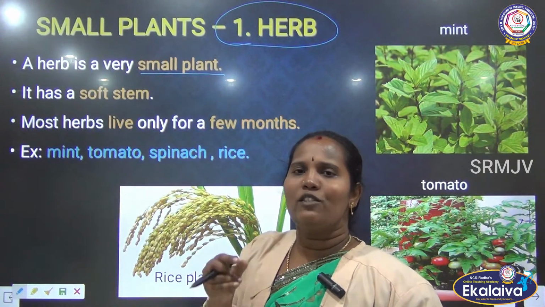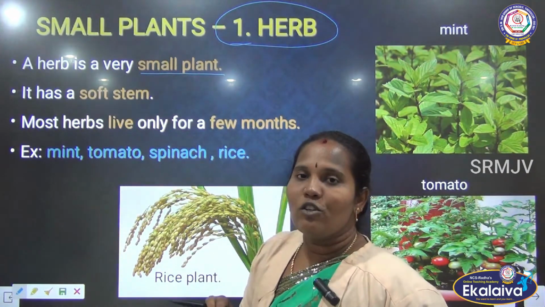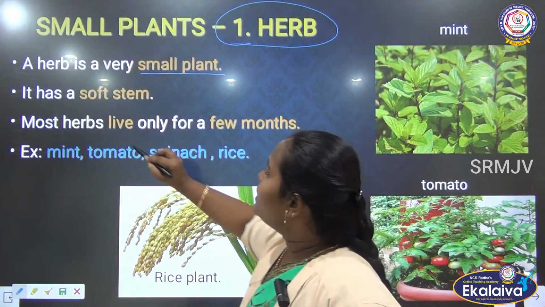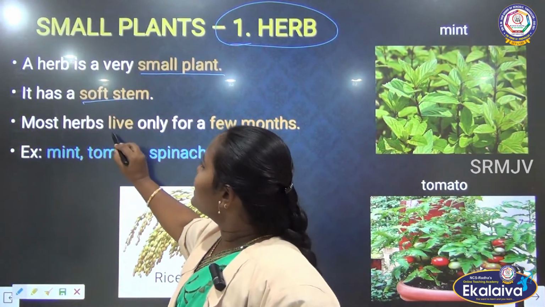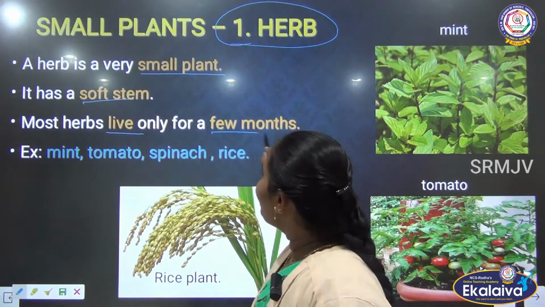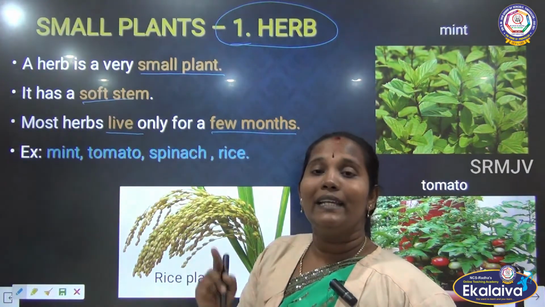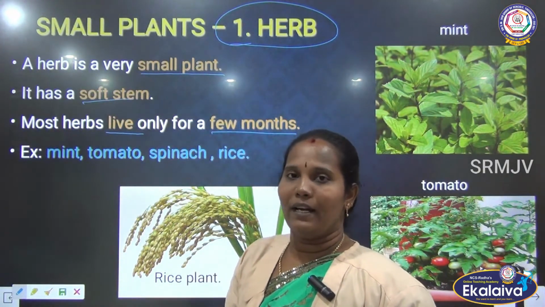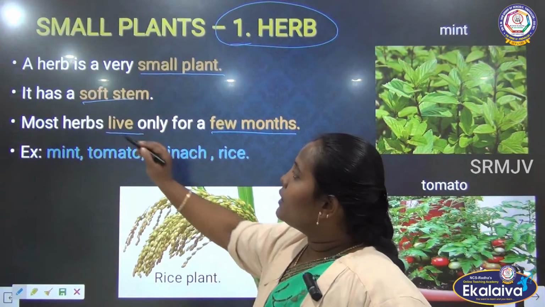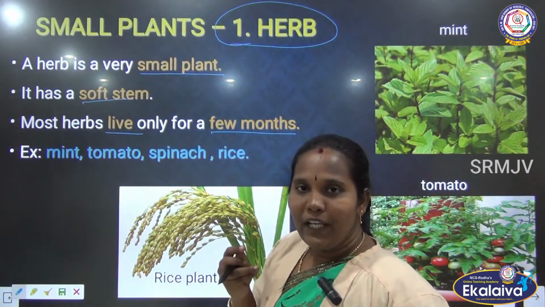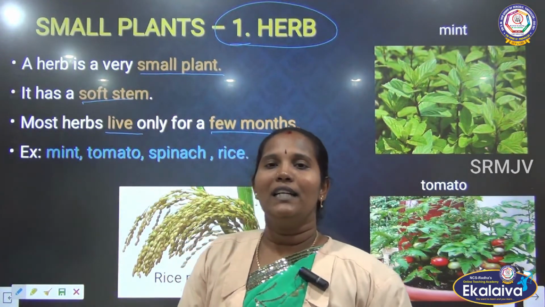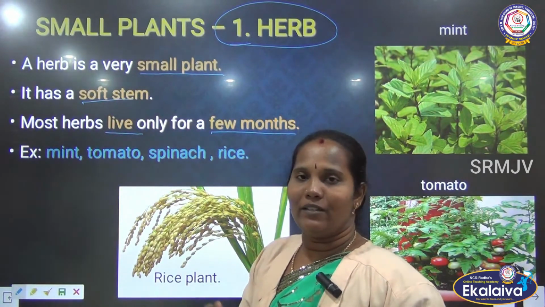It has a very soft stem, and even the size is very small. Most herbs live only a few months. We saw that trees can live more than 100 years, but herbs can live only a few months. After that, they dry and are destroyed.